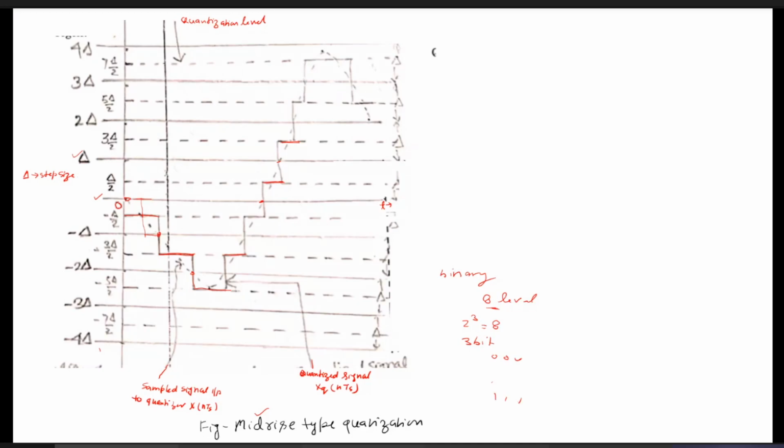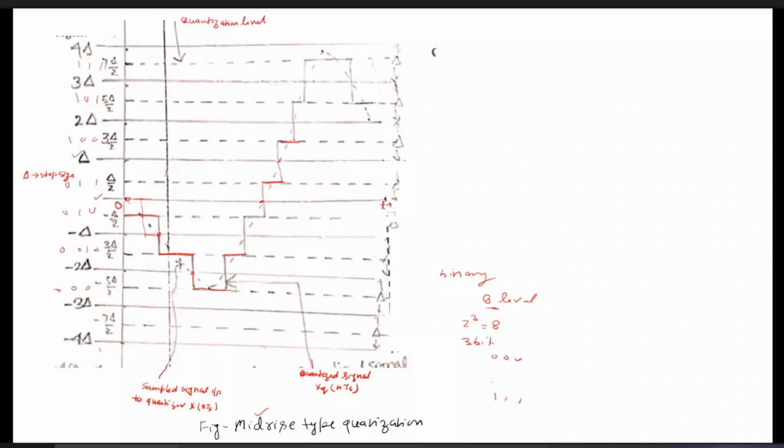So what we do, like this signal, suppose this quantization level is not used, so we can start from here. Suppose this level is represented by 0, 0, 0. Suppose this level is represented by 0, 0, 1. Suppose this level is represented by 0, 1, 0. Then this level by 0, 1, 1. Then 1, 0, 0. Then 1, 0, 1. Then 1, 1, 1. So what we have done is, just by using 3 digital binary bits, we are able to represent each quantization level.